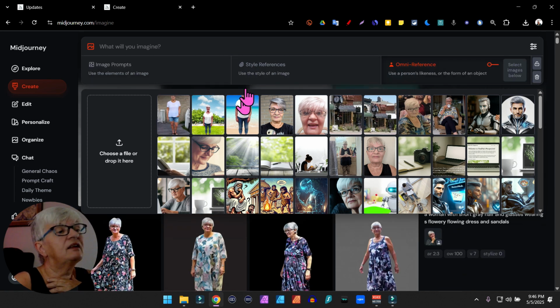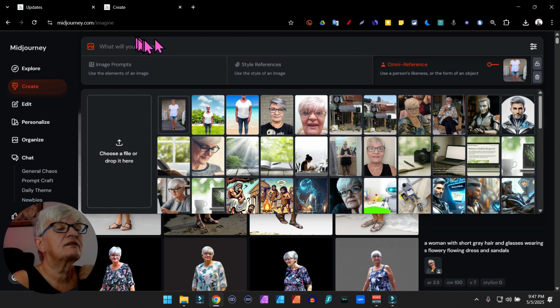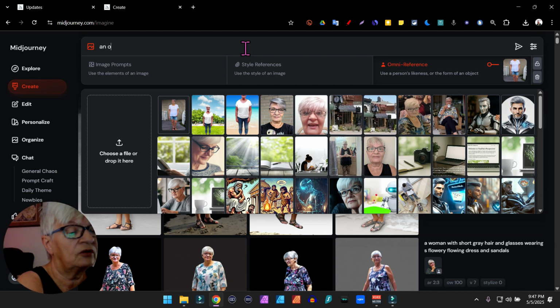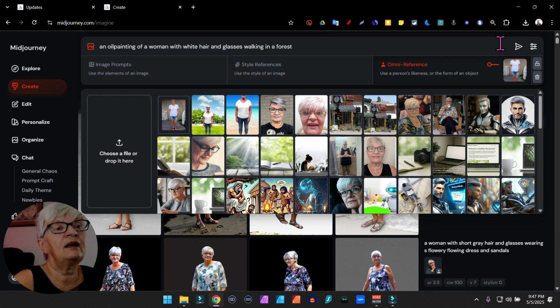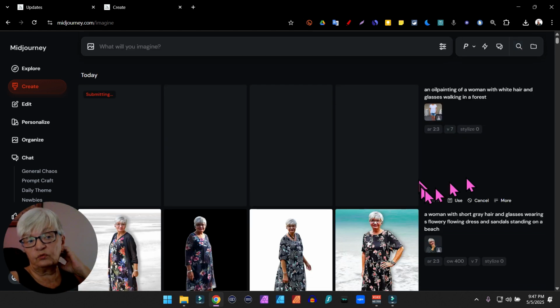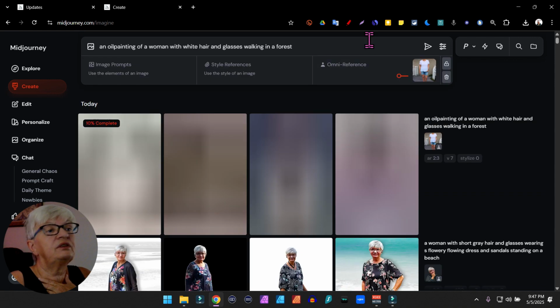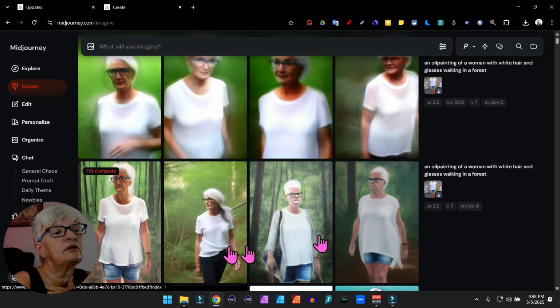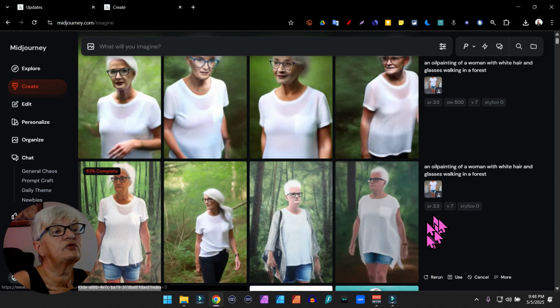See, I did it again from the start, and say a woman. This time I want to try and change the style. So let's say an oil painting of a woman with white hair and glasses walking in a forest. And we start with Omni weight 100, and we will do it again, the same prompt, this time with Omni weight 500. And as you can see, I didn't specify the short hair.